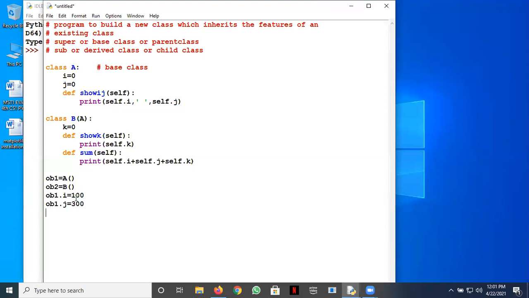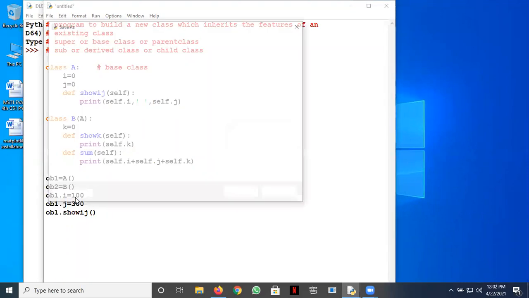And then I can call this show method, say ob1.show_ij. Let's run this much first. Basically, right now I am just handling the base class, assigning values to i and j and displaying them. So let's see the output of this.